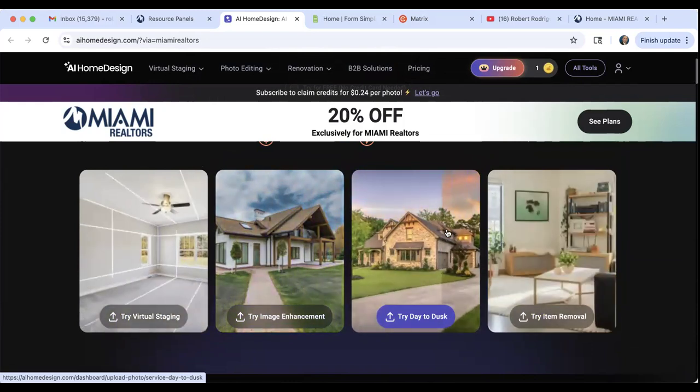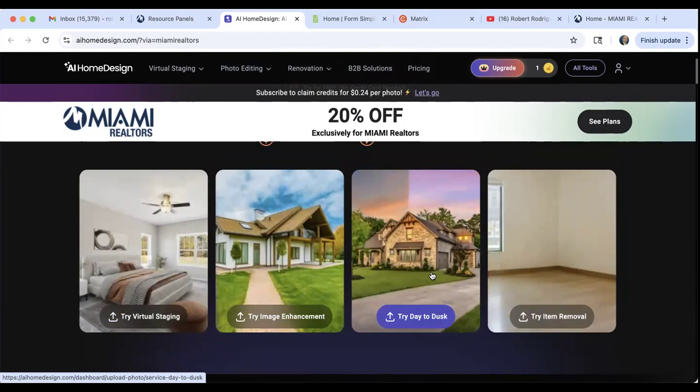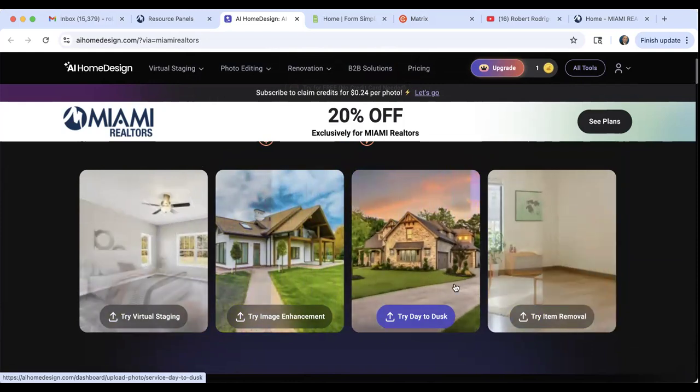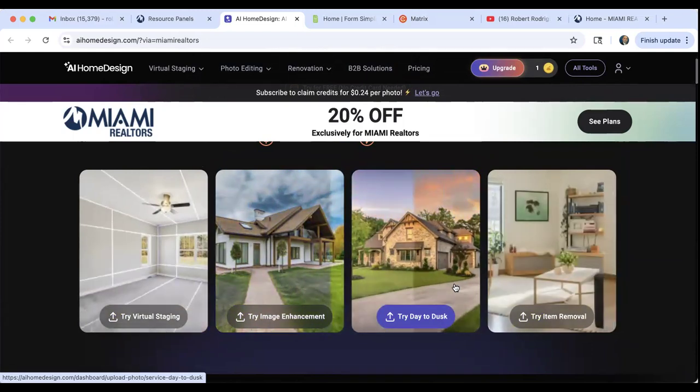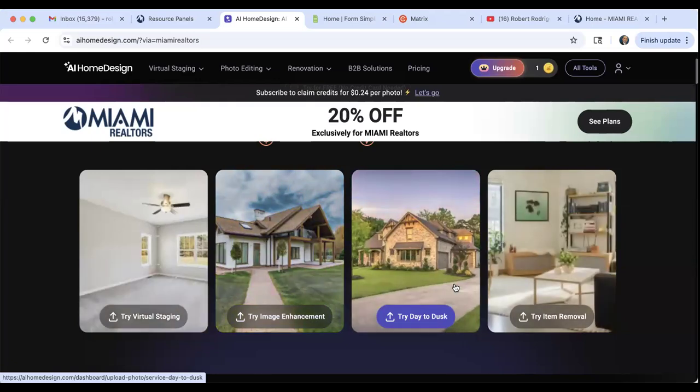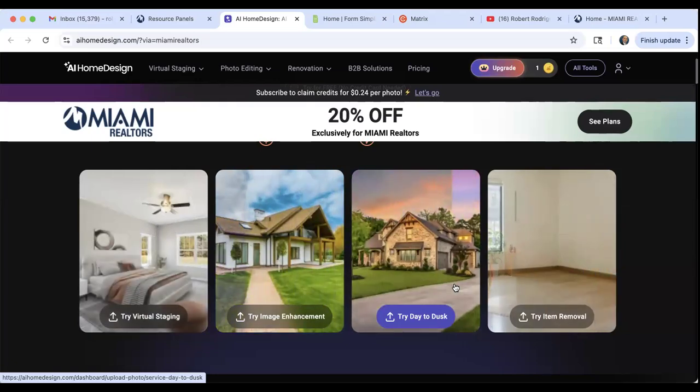You can pretty much change from sunset to the middle of the day and have blue, sunny skies. I personally like that feature, especially nowadays in the summer that it's raining almost all the time and it's really hard to get clear blue skies.